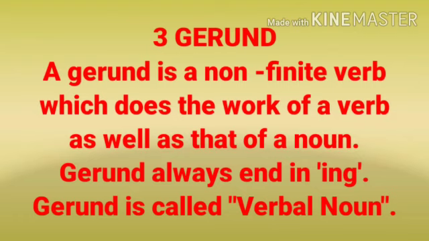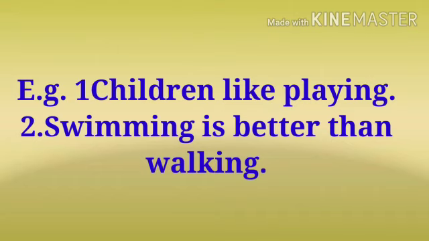Third form of non-finite verb is gerund. What is gerund? A gerund is a non-finite verb which does the work of a verb as well as that of a noun. Gerund always ends in ing. Gerund is called verbal noun. For example, example number 1, children like playing. Here playing is gerund, though it is verb form, but it does work as a noun in a sentence, so it is gerund. Second example, swimming is better than walking. Here swimming is a verb form, but here it does work as a noun, so it is gerund in this sentence.